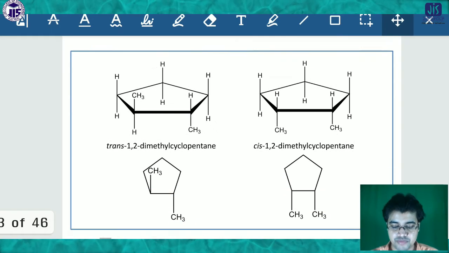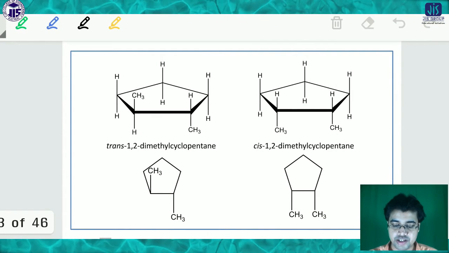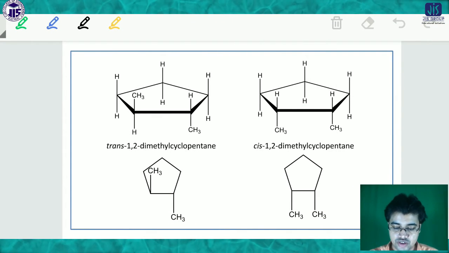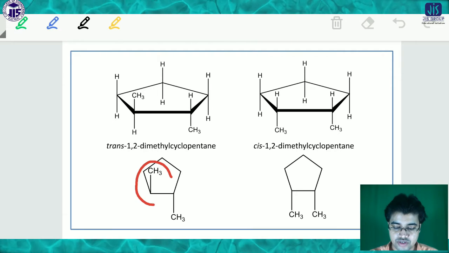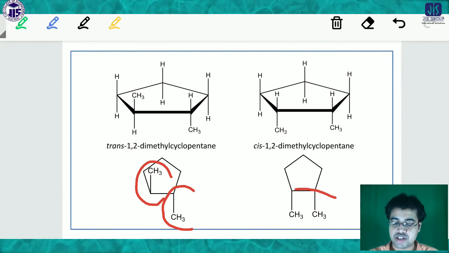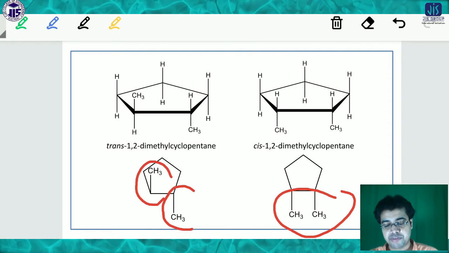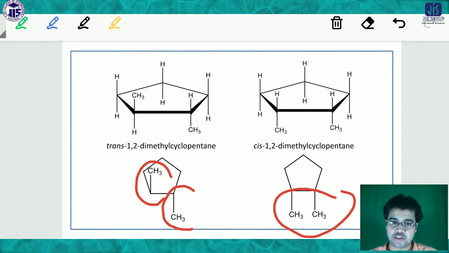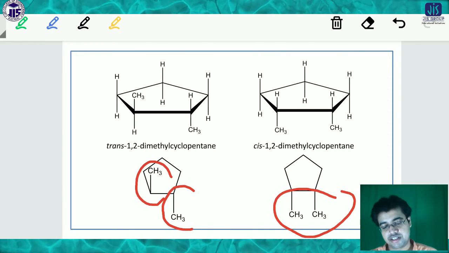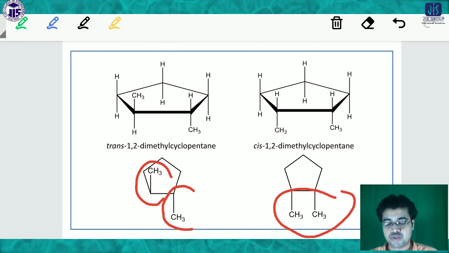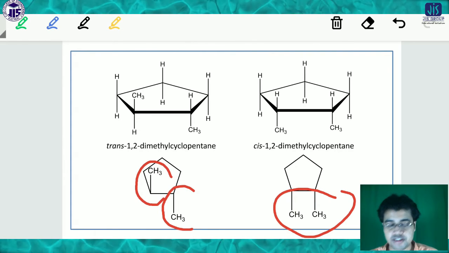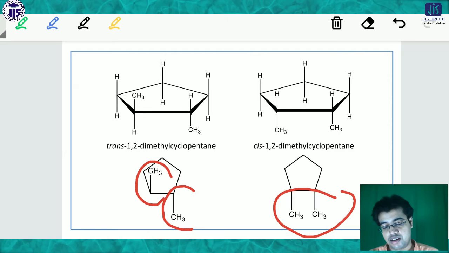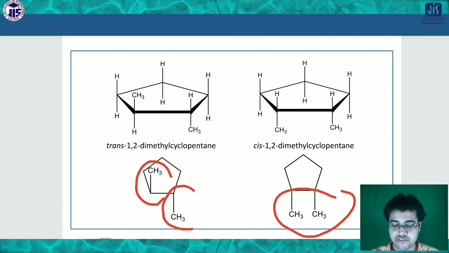Here also the same types of examples are present. Look here, it is trans, and here it is also trans. Why trans? Because here it is the opposite direction. This one is cis. Why cis? Because it is the same direction, so that's why it is cis. Both are in the lower position, and in the other case both are in the upper position. And this is in the category of cis. So this is very important.